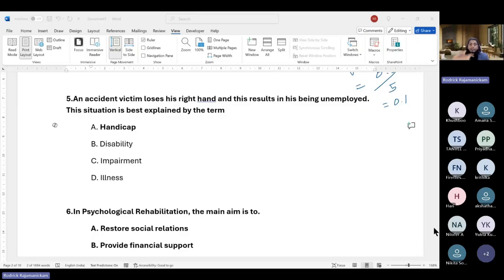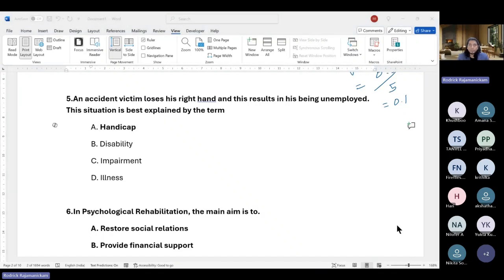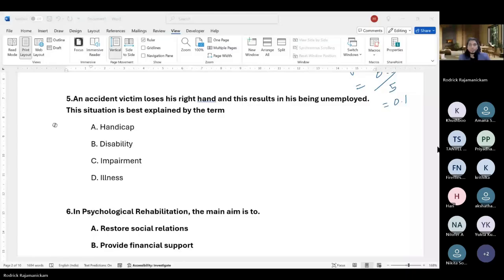But based on the levels, handicap means a person is not able to access various social aspects and his environment. So the access is restricted. In this question, it would be handicap, but you're also correct that it's considered kind of a derogatory term, or more off-putting for the person to get this label. So it has been changed in the RCA 2000 Act, but it was there in the 1992 Act. Does it make sense? Okay, right. So we'll move on to the next one.